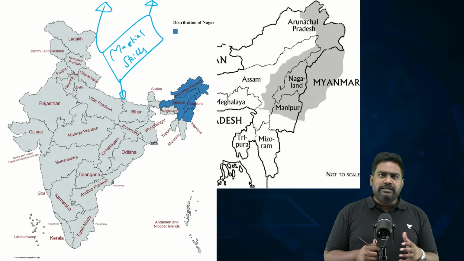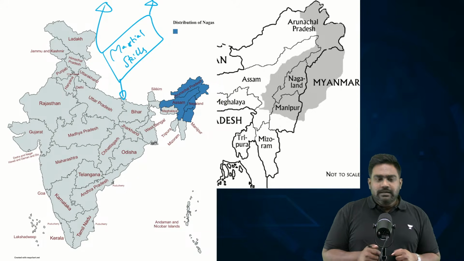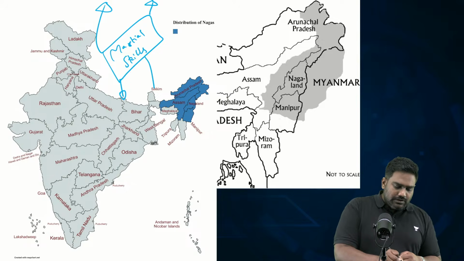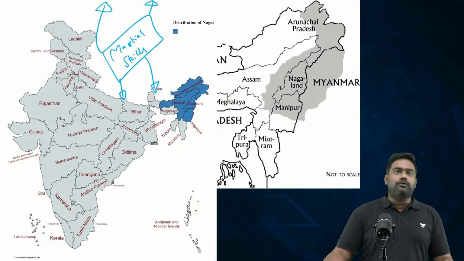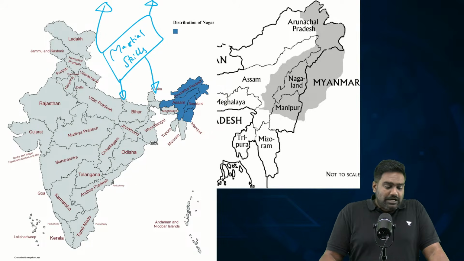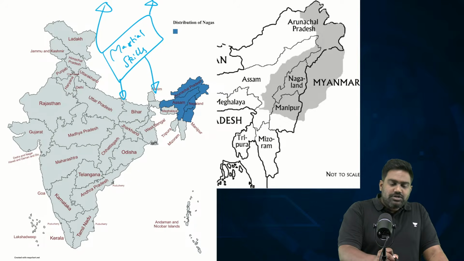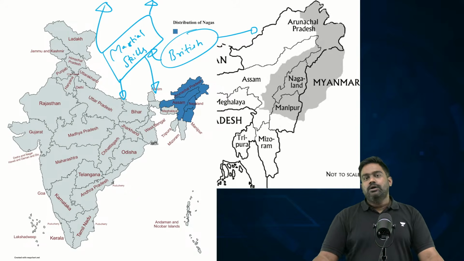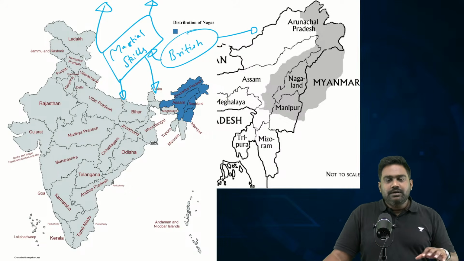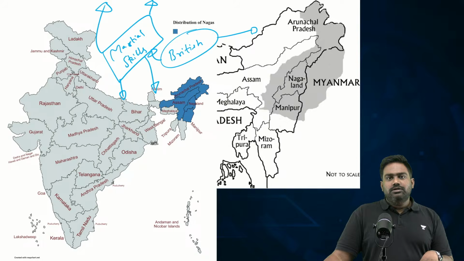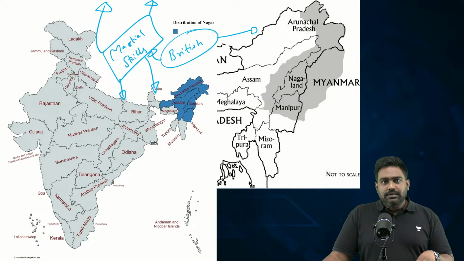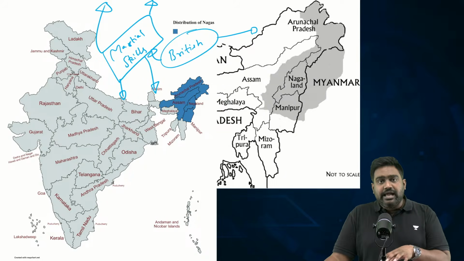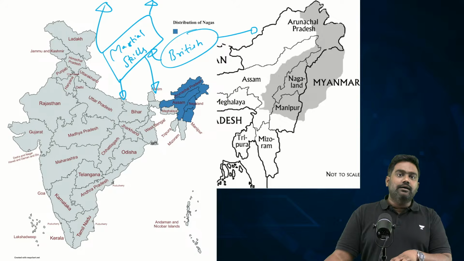They know the jungle, they know the terrain very well. They are masters of deception, masters of jungle warfare. So, this martial skill of the Nagas was noticed by the British. The British were very smart, very shrewd when it came to Northeast India. Though the British colonized the whole of the Indian subcontinent, they were very cautious and careful when it came to the tribal belt of Northeast India.